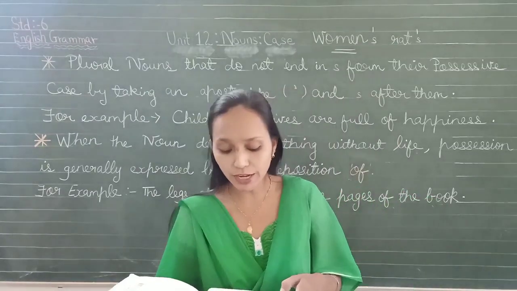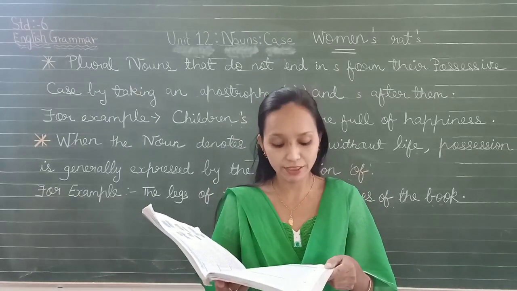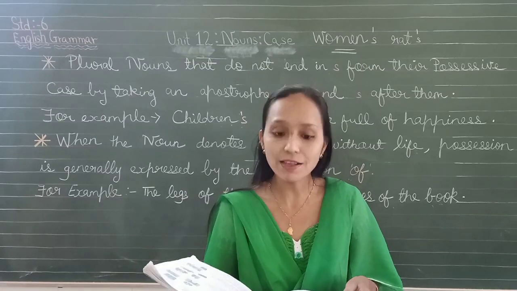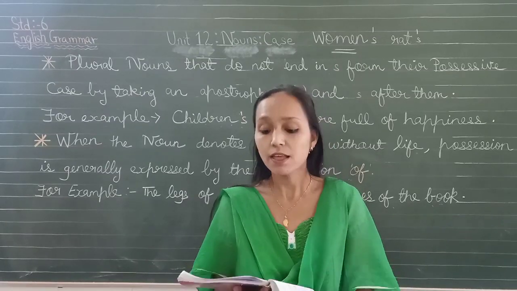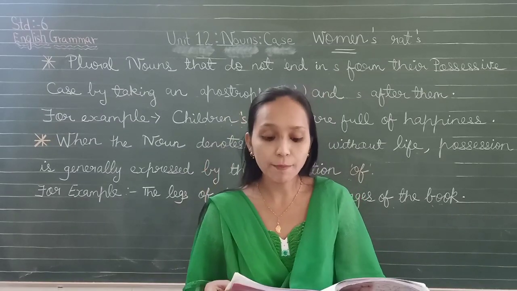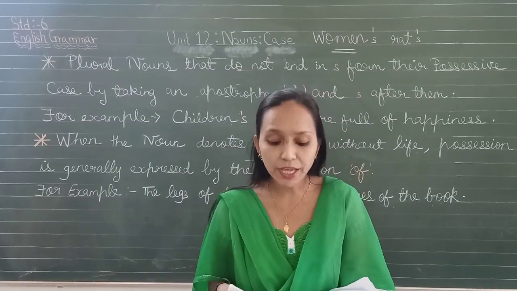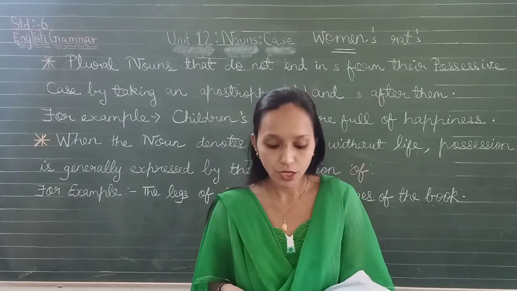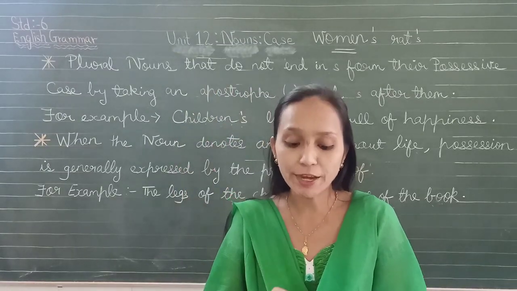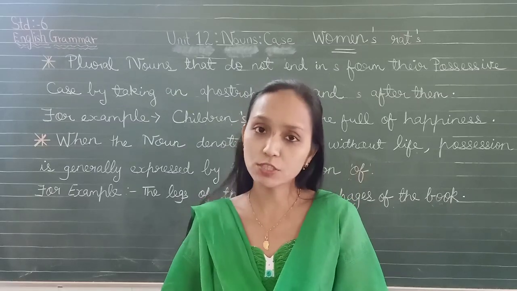Okay? And the last thing I want to explain for this lesson is, when several nouns are taken together, the possessive case is formed by adding s to the last word. Example, his father-in-law's house. Apostrophe and s will come after law. His father-in-law's house. The chairman of the committee's report. Okay, committee, many members are there. So committee apostrophe s. The chairman of the committee's report. I hope you have understood this lesson.